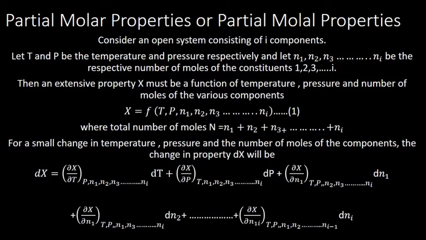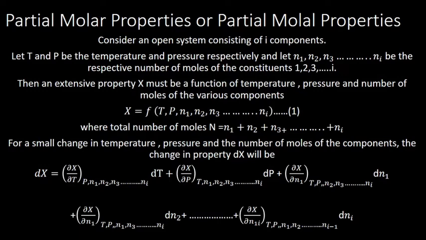Okay. Now an extensive property X must be a function of temperature, pressure, and number of moles of various components. Till now we have taken X as a function of T and P. Now we are taking the number of moles of various components.